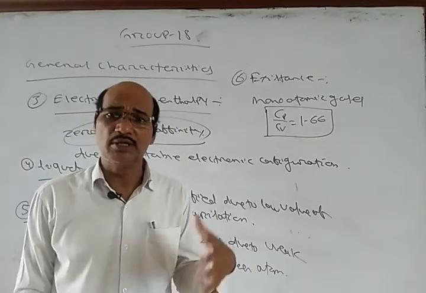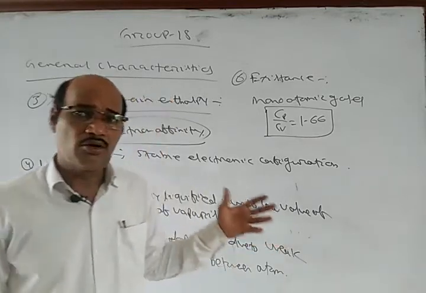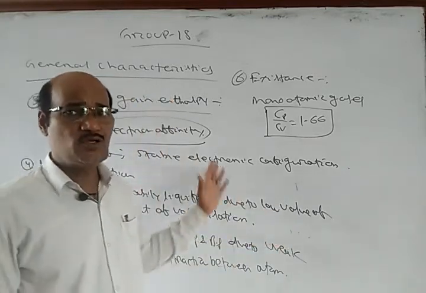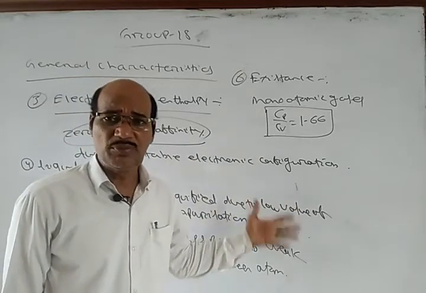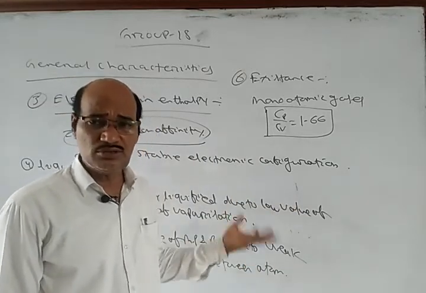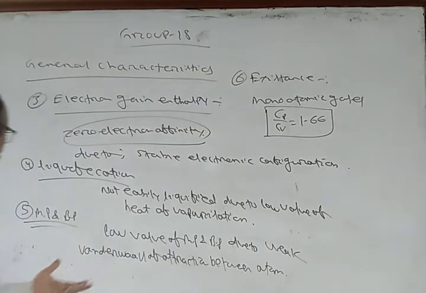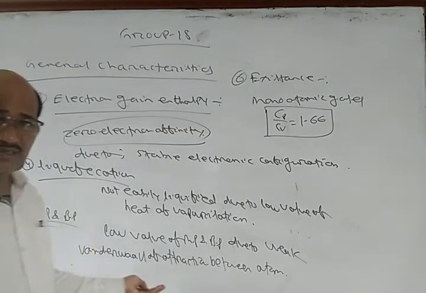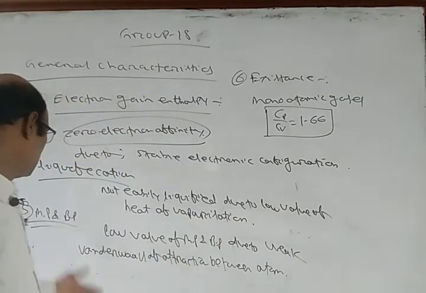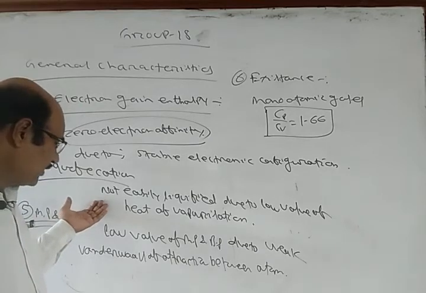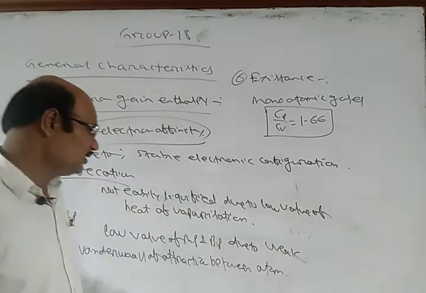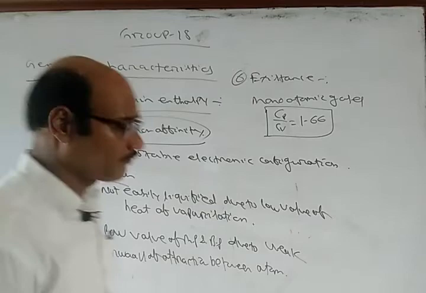Properties of the noble gases: they have the highest value of ionization energy, zero value of electron affinity, and also the largest size. The melting and boiling point is quite low because they have weak van der Waals force of attraction, and they cannot be easily liquefied because of the low value of heat of evaporation.